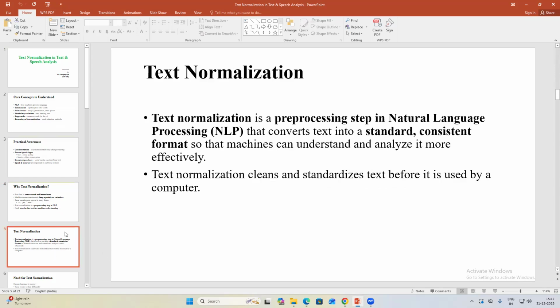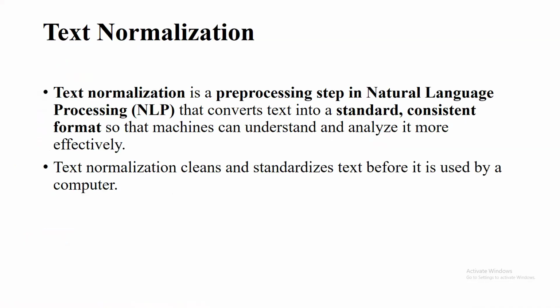Text normalization is the processing step in natural language processing that converts text into a standard, consistent format so that machines can understand and analyze it more efficiently. Text normalization cleans and standardizes text before it is used by a computer.